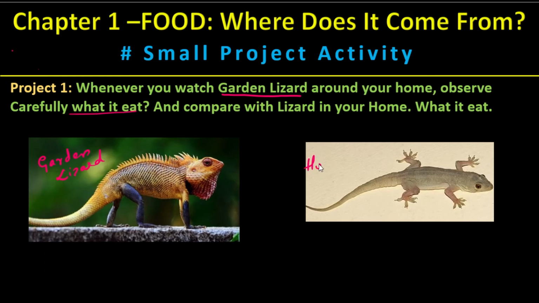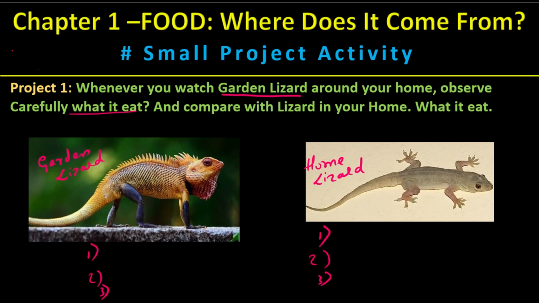This is the home lizard. So list out the first food, second food, third food, fourth. So this is the activity of project 1. So try to understand what exactly it is.